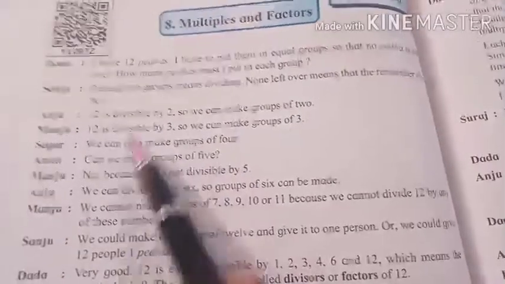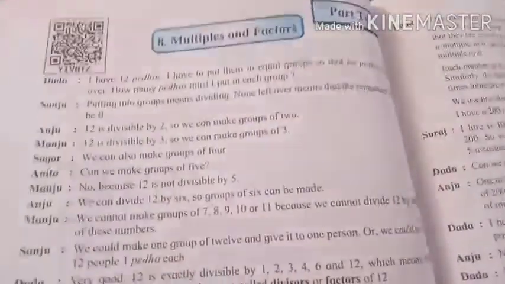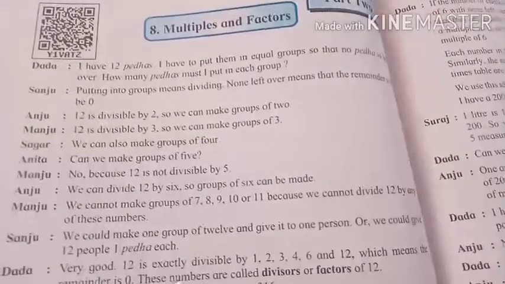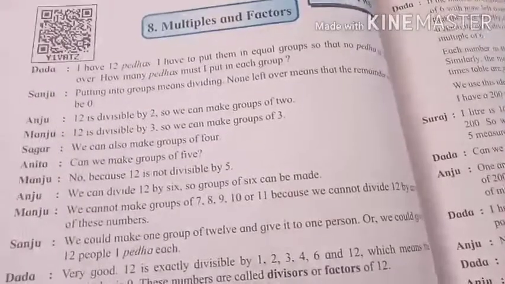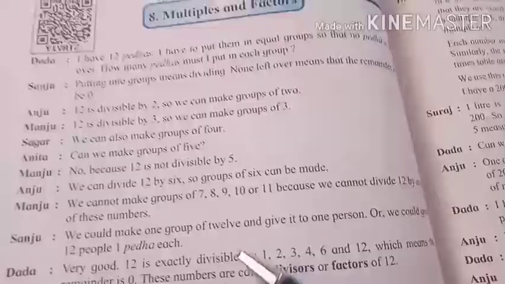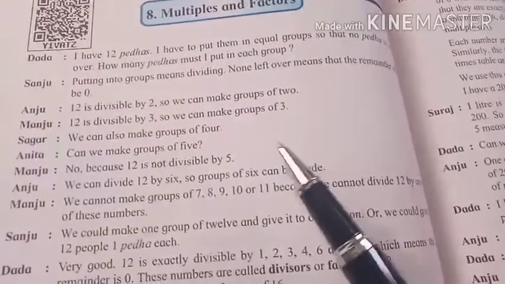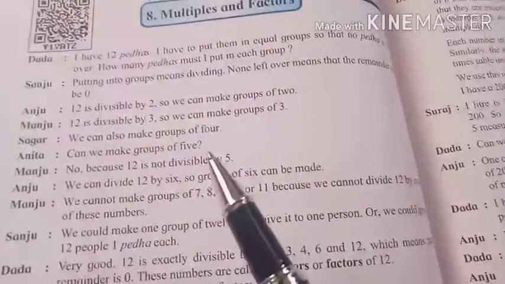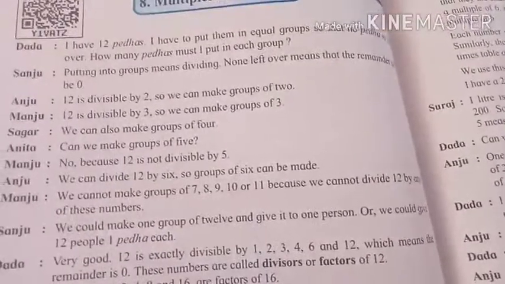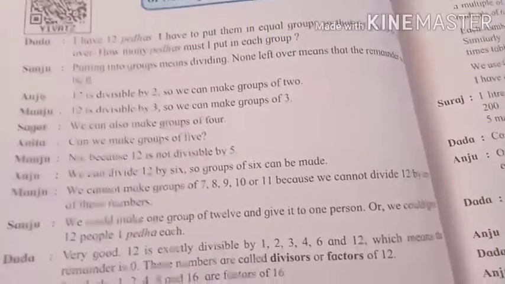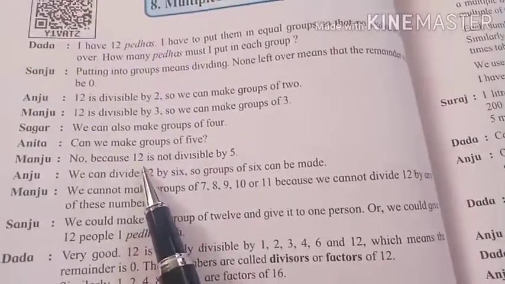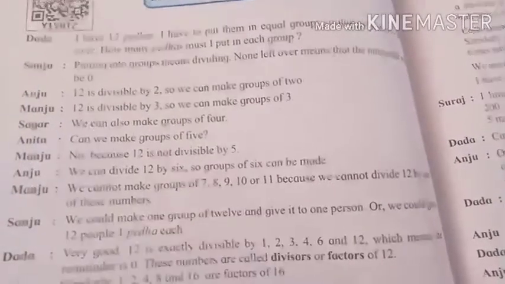Look, Anju says 12 is divisible by 2, so we make 2 groups. Manju says 12 is also divisible by 3, so we can make 3 groups. Then Sagar says 12 is also divisible by 4, so we make 4 groups. Then Anita asks, can we make 5 groups? No, because 12 is not divisible by 5.